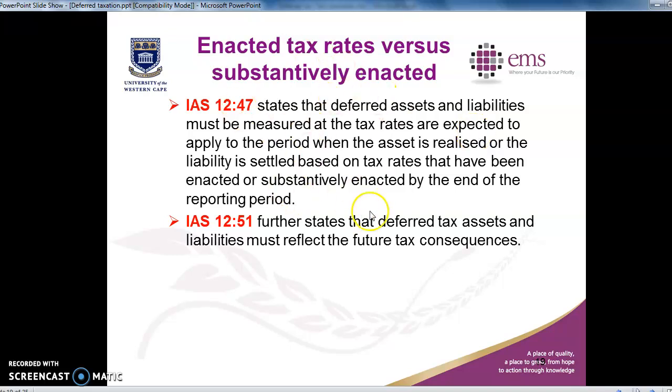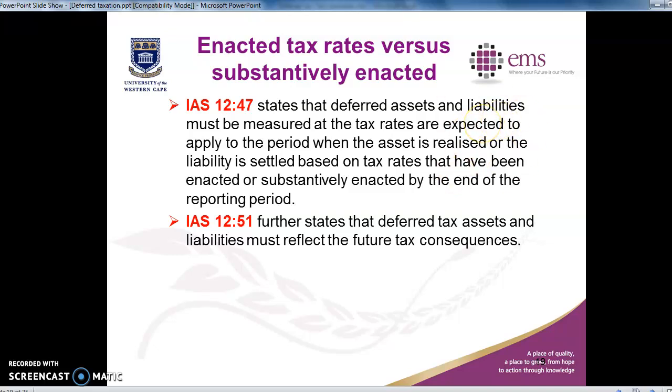We've covered enacted tax rates versus substantively enacted tax rates when we did chapter 5. But for deferred tax, deferred tax assets and liabilities must be measured at the tax rates that are expected to apply when the asset is realized or when the liability is settled. And it must be based on tax rates that have been enacted or substantively enacted.